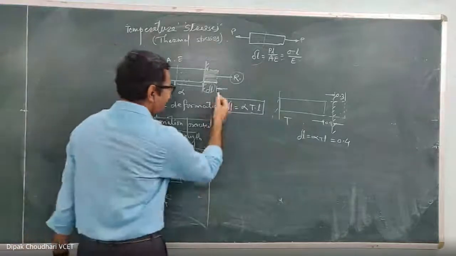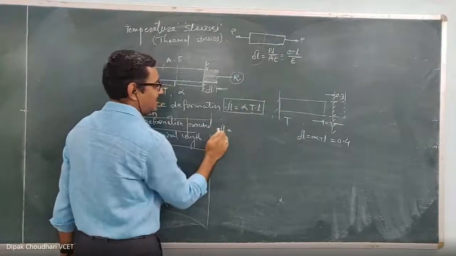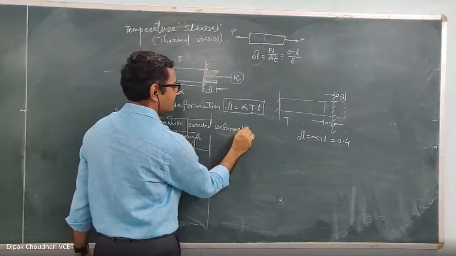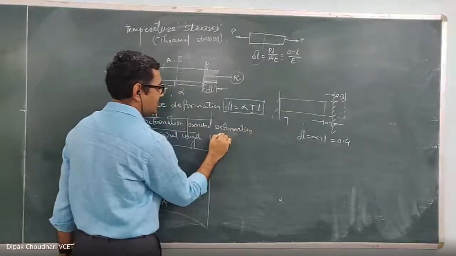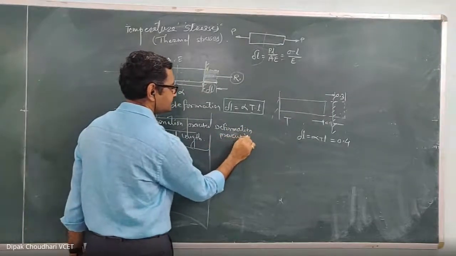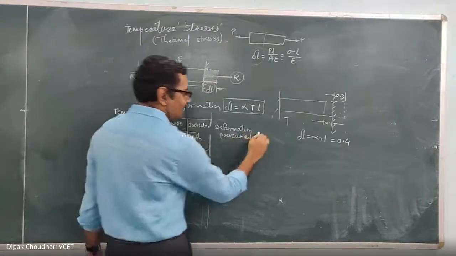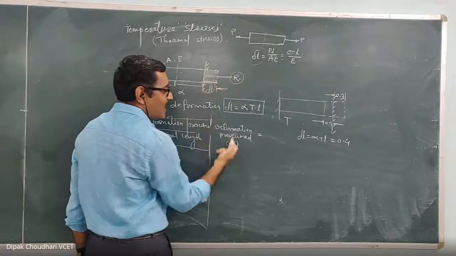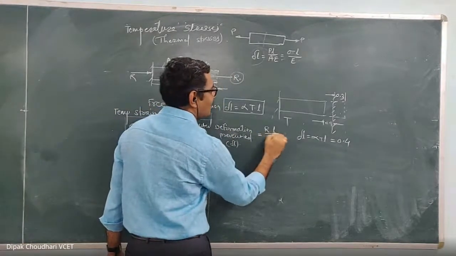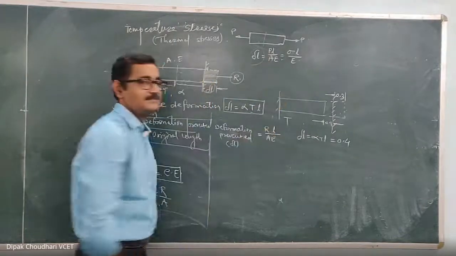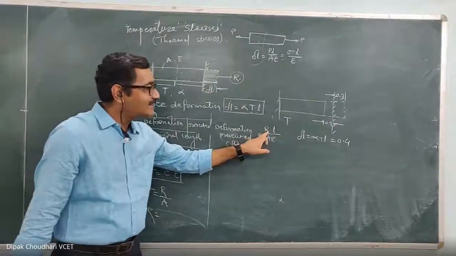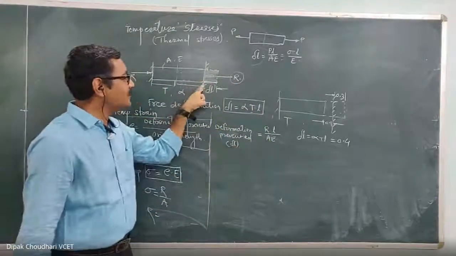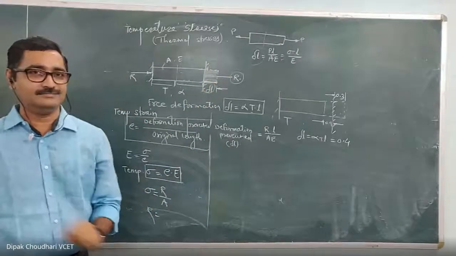So here I can write this delta L. In this case, it is alpha TL. I am going to write down the deformation prevented, that R is preventing. Deformation prevented is equal to this deformation. Let it be delta L because of this R. So I can write it as R L upon AE. Same formula I am using. Here this R is the axial force applied to compress the material by this delta L, and this delta L is the deformation prevented because of this R.